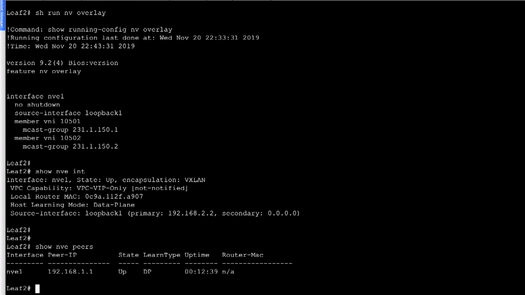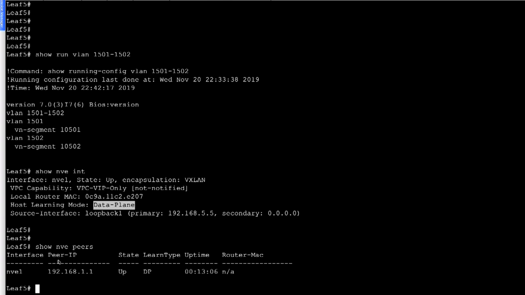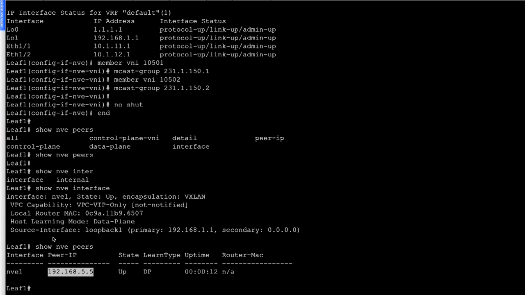We'll only see the information about leaf 1. Why? Because we have received the multicast BUM traffic from the leaf 1 host. And that's why leaf 2, even though there is no communication happening between leaf 1 and leaf 2 at the moment, leaf 2 has the information about leaf 1. Leaf 5 should now also have the information about leaf 1 because we have received the multicast packet or the data traffic from the host connected to leaf 1. So we have the information populated here, and leaf 5 information is populated on leaf 1.